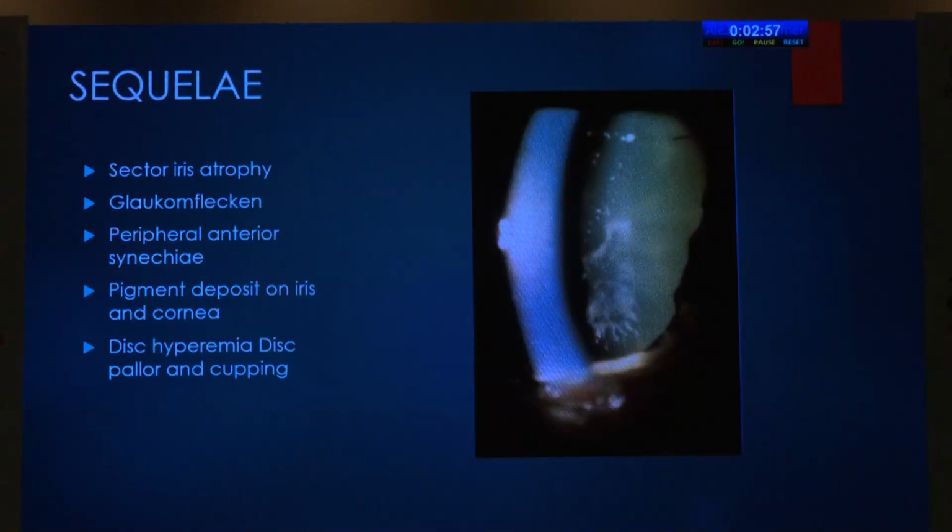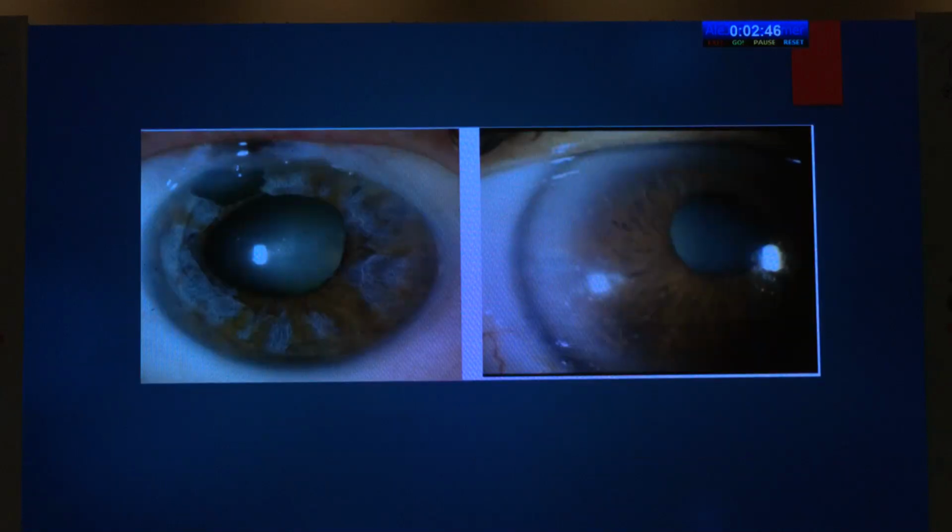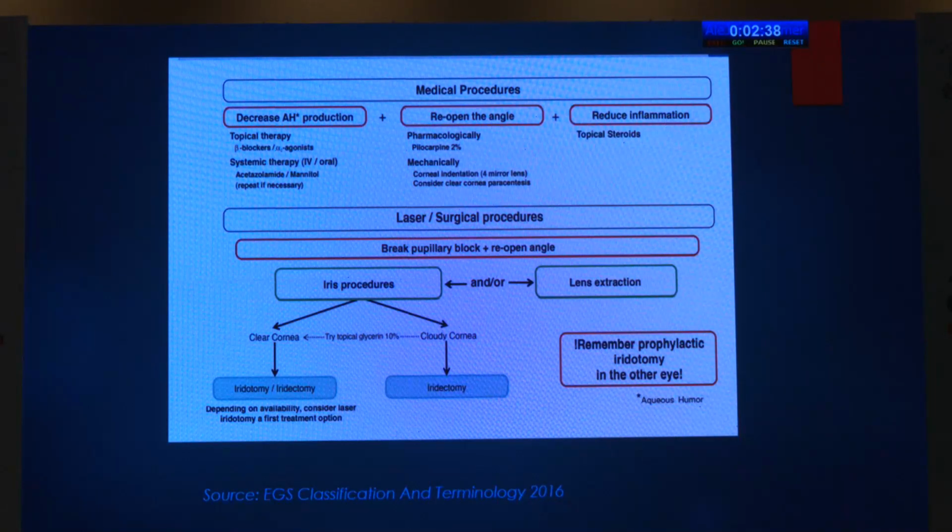The sequelae may be in the form of sectoral iris atrophy, glaukomflecken, peripheral anterior synechiae, pigment deposition on the iris and cornea, disc hyperemia, disc pallor, and cupping. These are the sequelae which we can see in the form of iris spiraling and several patches of iris atrophy. So coming down to the management of acute angle closure crisis, which rests on 3 tenets, that is